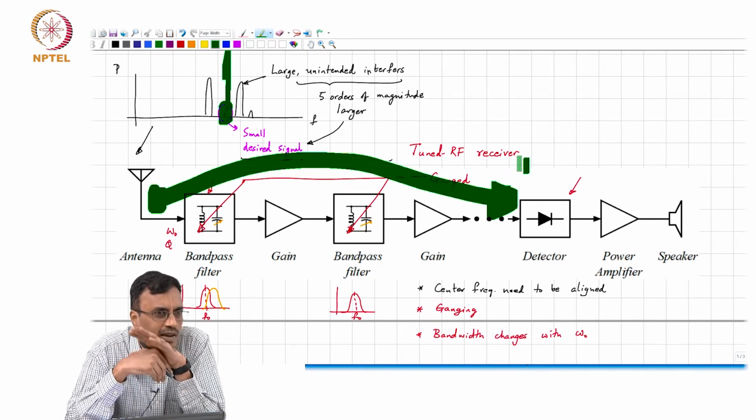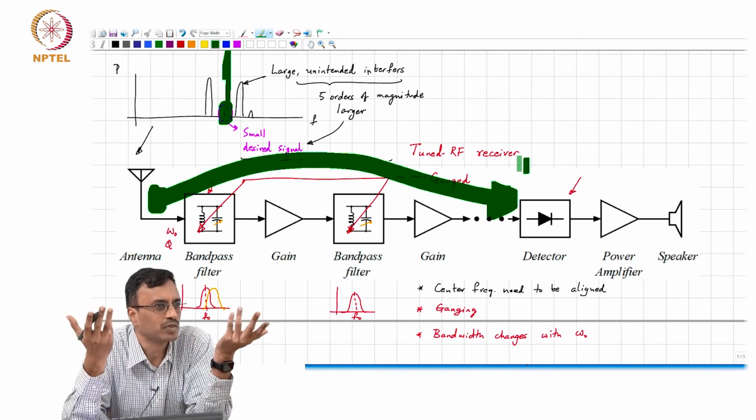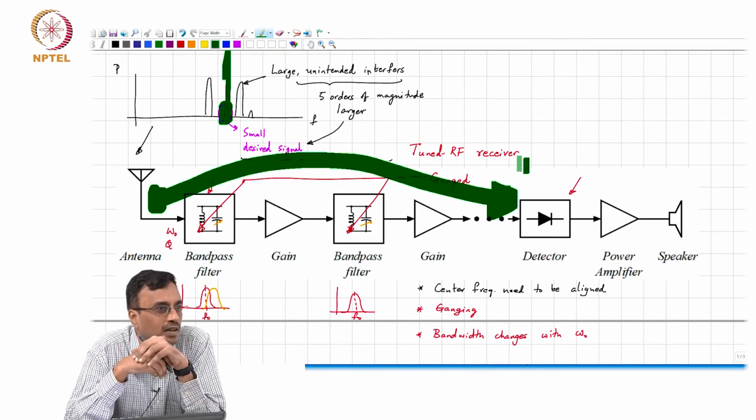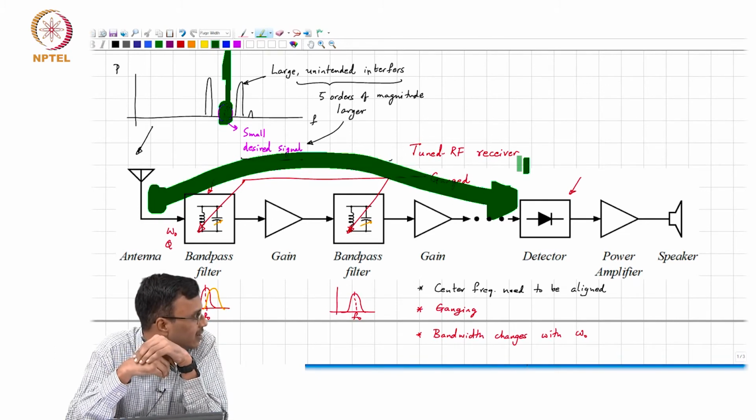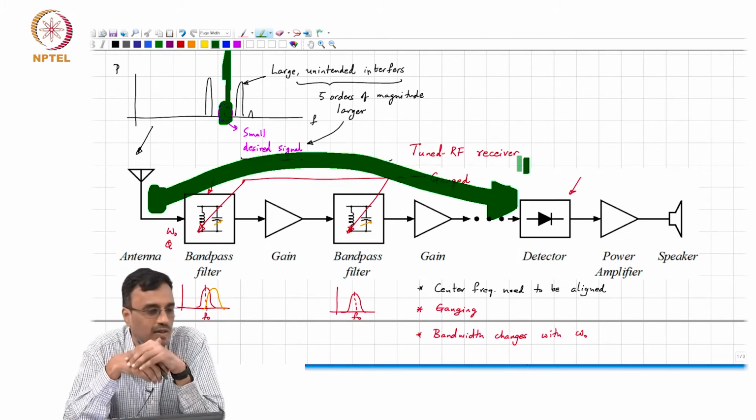Stability, as far as I can remember, is only a problem when there is feedback, right? Any other thoughts? What issues? Linearity, okay, you have to make the amplifiers linear.